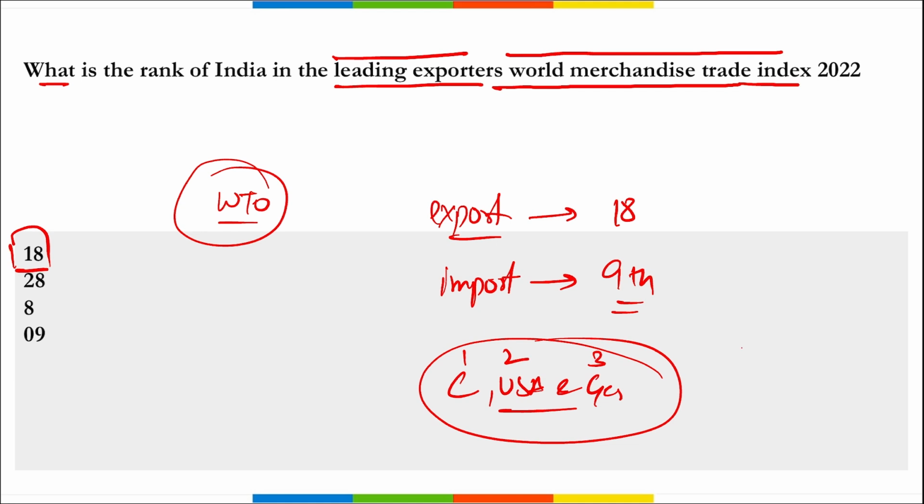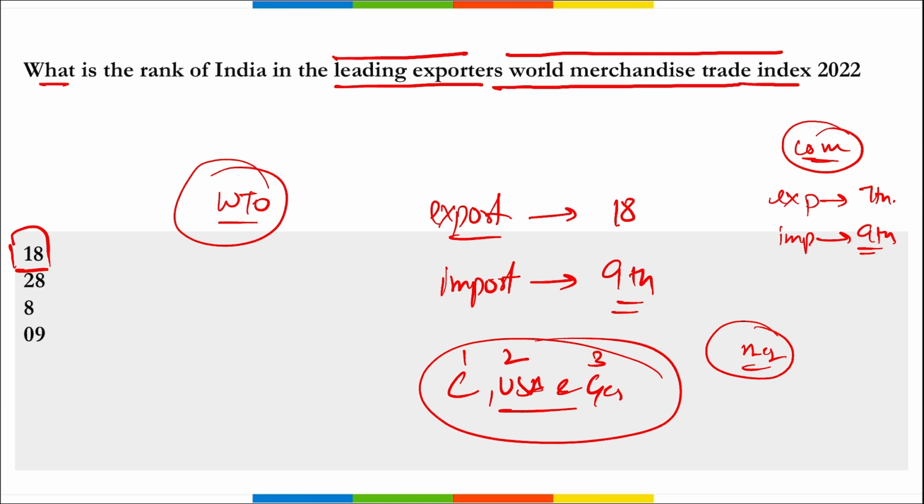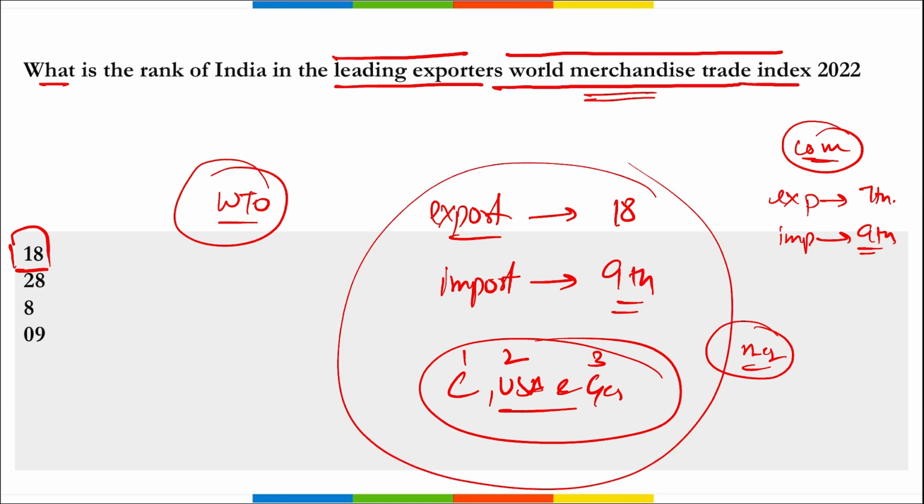Correct? This we are talking about merchandise export. If we are talking about commercial services, for export, the rank of India is 7th, and for importers, the rank of India is 9th. Here we are talking about merchandise export, so do pay attention. China is on top, USA second, Germany third. In world merchandise trade, for exporters, the rank of India is 18, and for imports, India's rank is 9th.